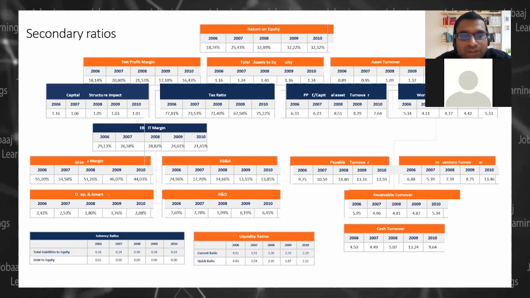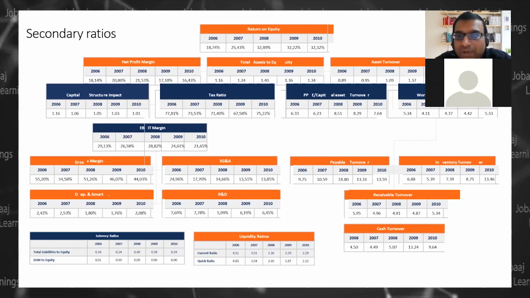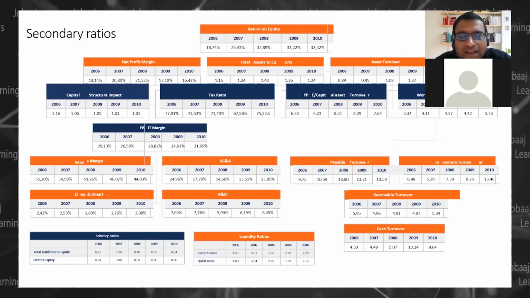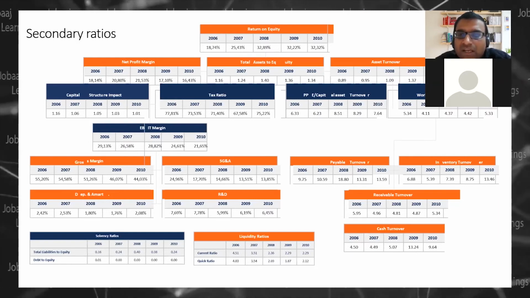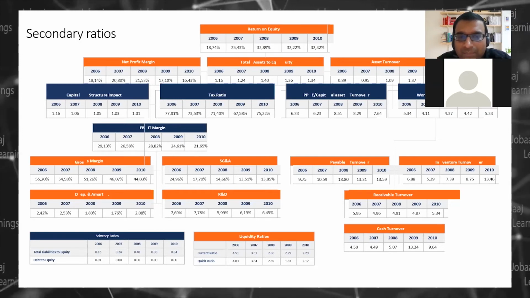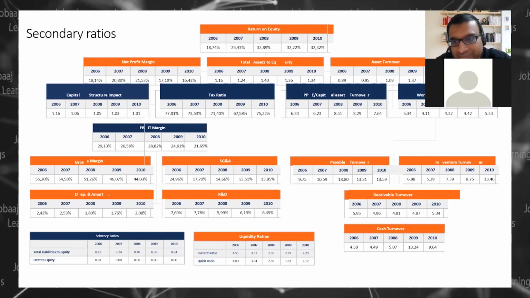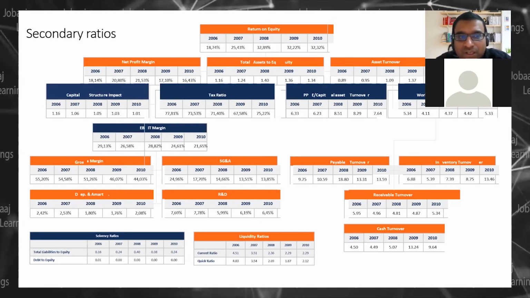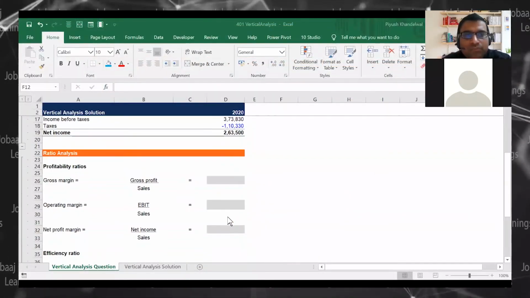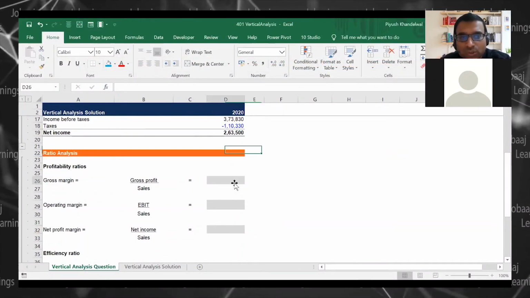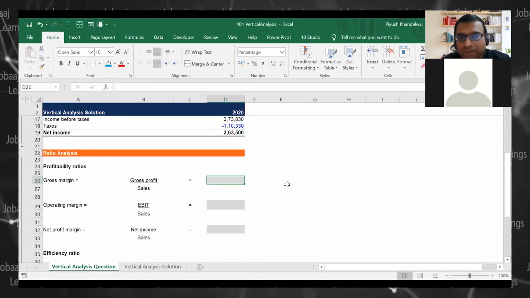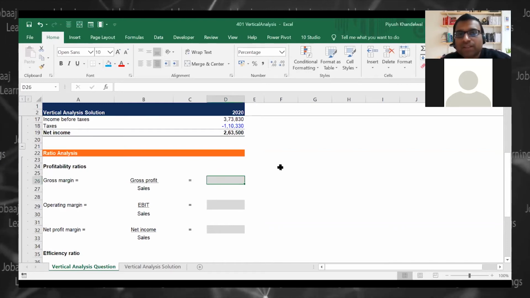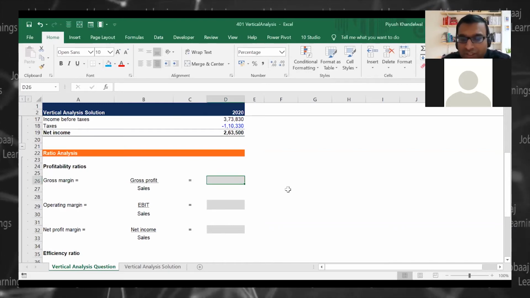Now we don't have the absolute number of sales here, right? This is just a sample. If we had an absolute number, our conclusion would definitely corroborate with the facts. Okay, so that is how our secondary ratios are. Now we will do some calculations of the ratios which we have discussed, because once we practice calculating these ratios, then we will do this kind of pyramid calculation which we have seen.